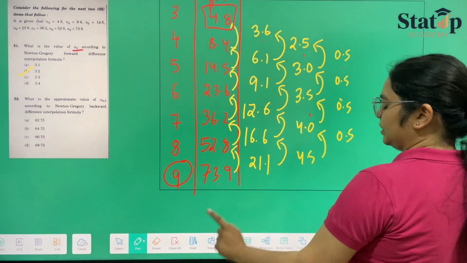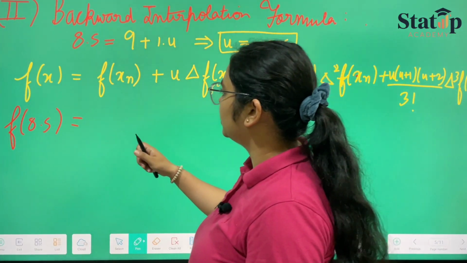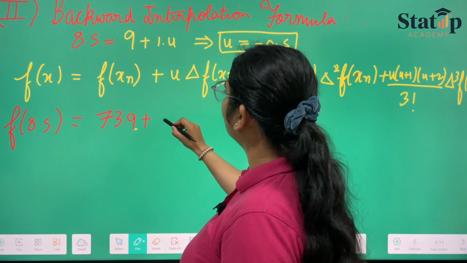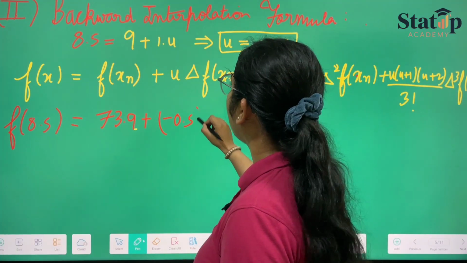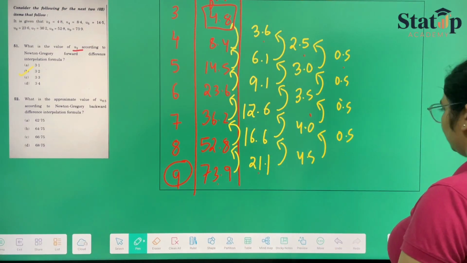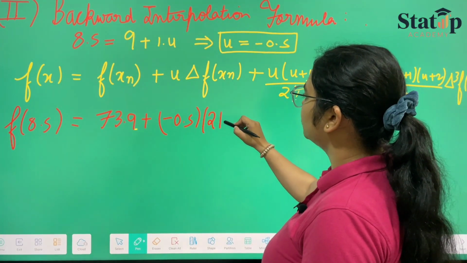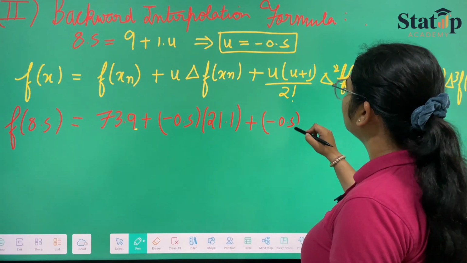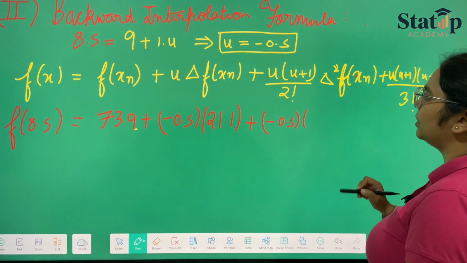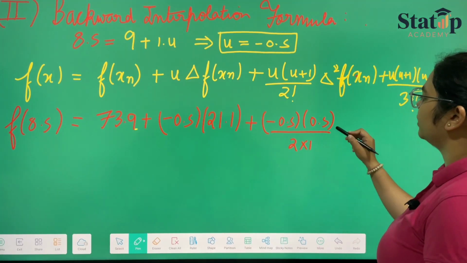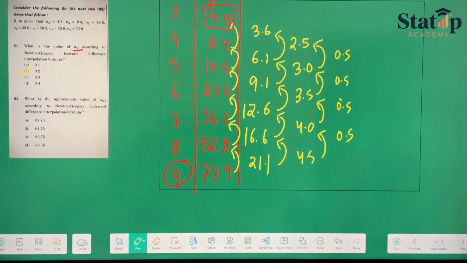So this is 73.9, so we will be keeping this here, 73.9 plus u, which is minus 0.5, and delta f(xn) here, the first difference, is 21.1. So we will be keeping it here as 21.1, plus minus 0.5 into (minus 0.5 plus 1) is 0.5 upon 2 factorial, 2 into 1, into delta square f(xn) which here is 4.5.